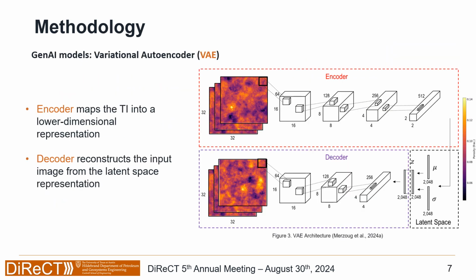One of the models that we use are variational autoencoders, or VAEs. A VAE is a machine learning model that is composed of an encoder and a decoder. The encoder takes in an image, or the training subsurface models, and compresses it into a latent space. The decoder takes that latent space and tries to reproduce the same image that the encoder took.